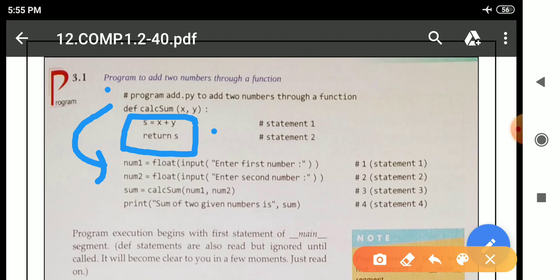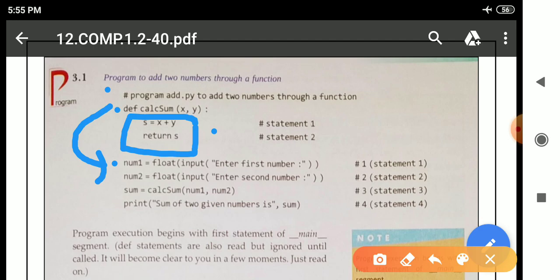After that it will move to the second line, the definition. It will only read the definition. Why will the interpreter read it? To understand that this particular function is present in this program. That is why after reading the function header, it will move to this particular line, the top-level statement, which is also known as __main__.